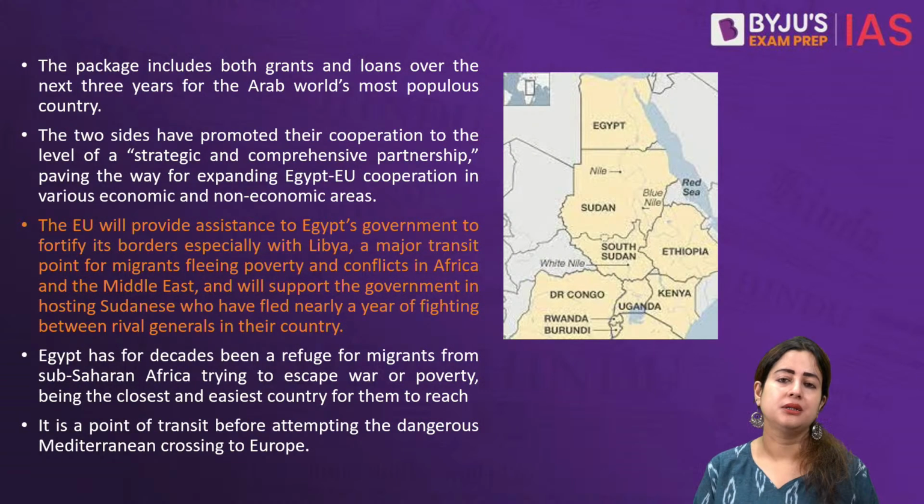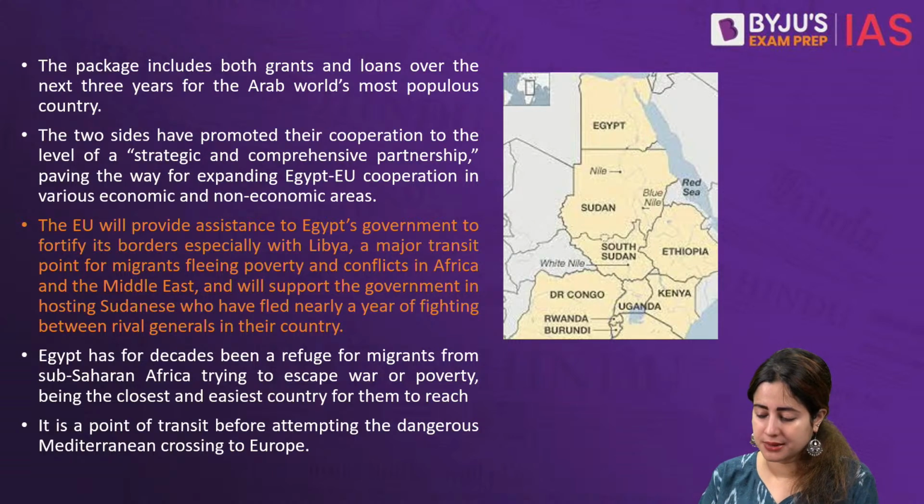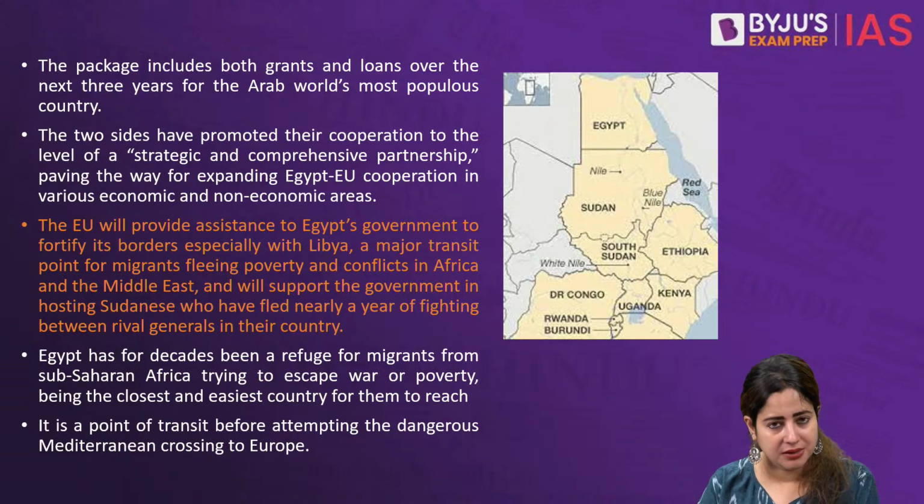Let's remember the EU's main interest behind this is that Europe has seen a lot of refugees just pouring into European countries. But where are they coming from? Typically, most of them are coming from the conflict-induced countries in the African region, and most of them find a very easy route through Egypt. From there, they begin a long sea journey, which ultimately ends in Europe.